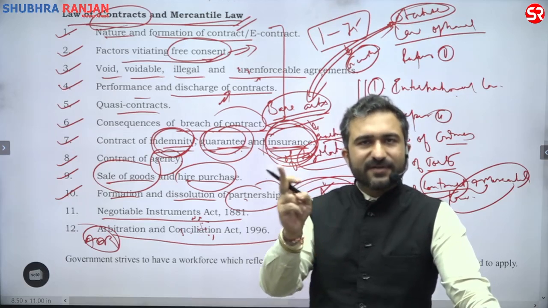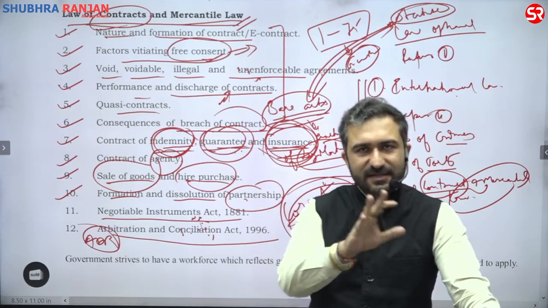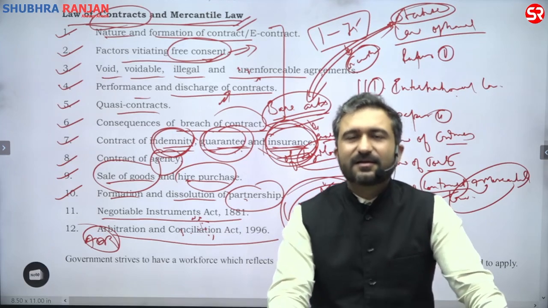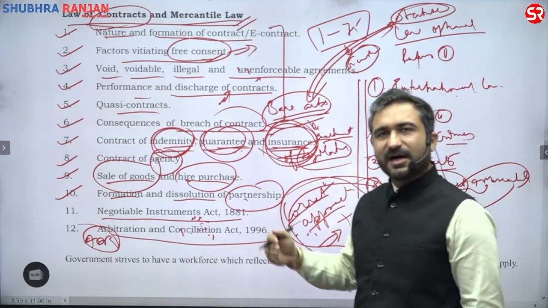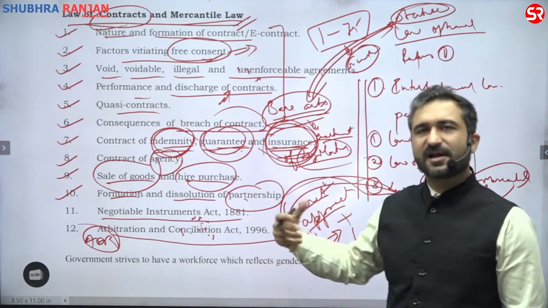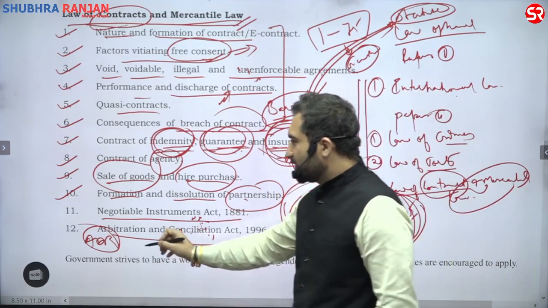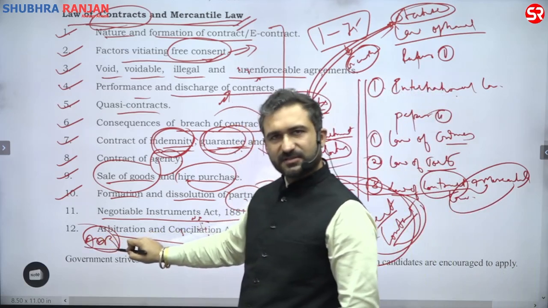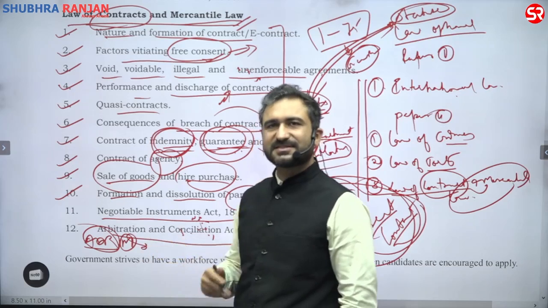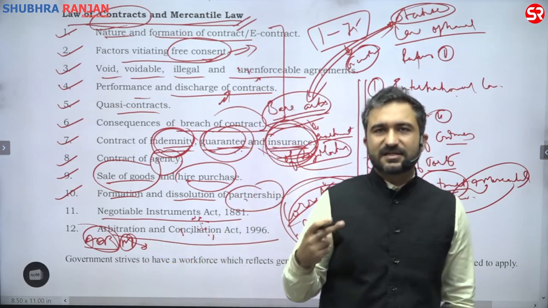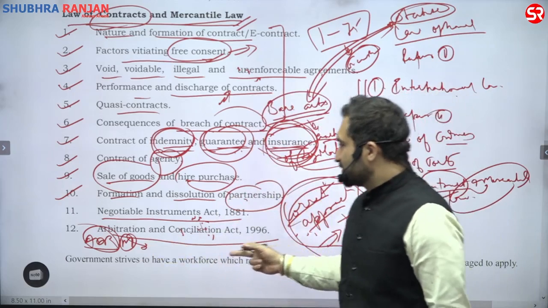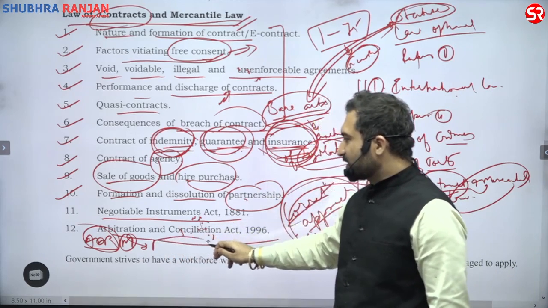Another aspect of ADR you will read under contemporary legal development, which Aman sir will take care of, where you will read about the other aspects of alternative dispute resolution mechanisms. ADRMs is what we call them. ADR is alternate dispute resolution, that means it is a concept. And in ADRM, M is mechanism. Mechanism means the means by which you will conduct an alternative dispute resolution. So other forms of ADRMs you will take care of.